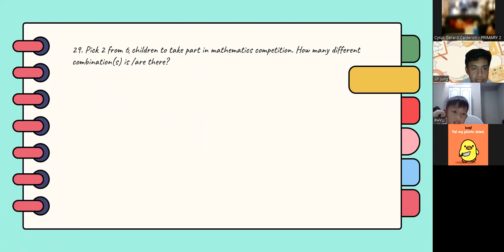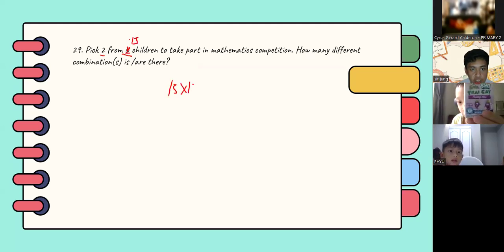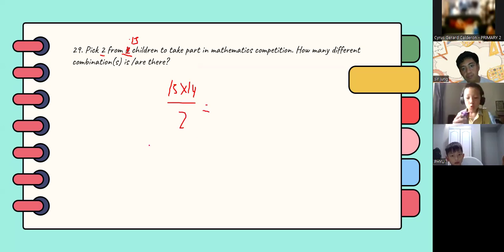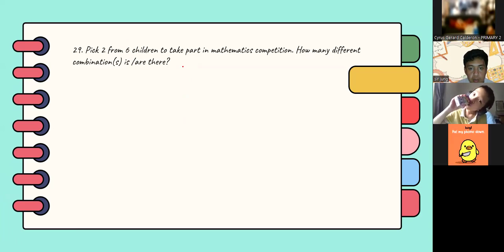If you see problems like this, if it is 2 from something, you just need to directly solve for the number times the number before it, all over 2. So let's say it is 15. So 15 times 14 all over 2, and that should be the answer. Okay, that's okay. We will send the lecture video later, so don't worry.